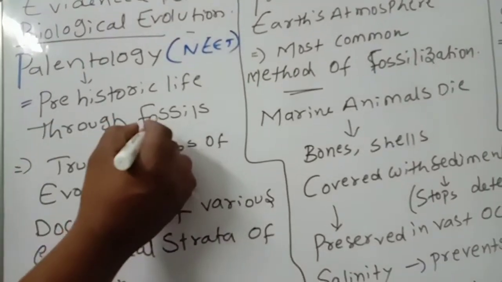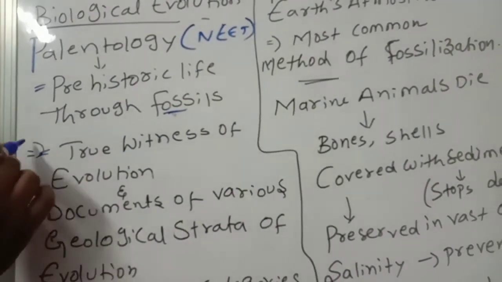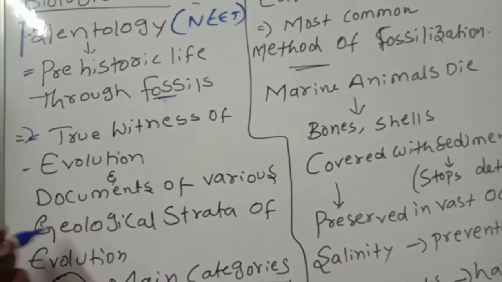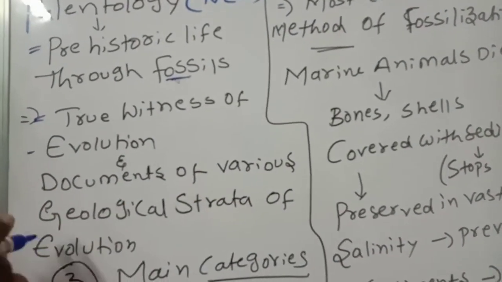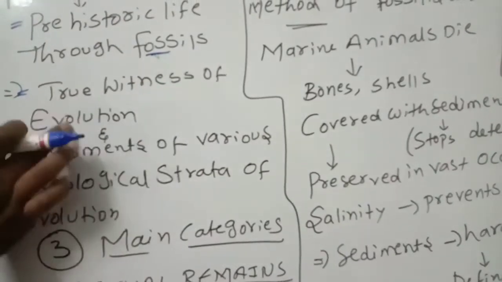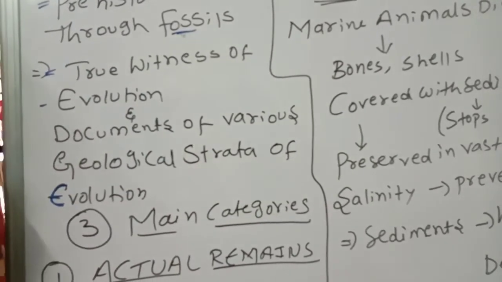These fossils are true witnesses of evolution and documents of various geological strata of evolution. These points also you should remember.